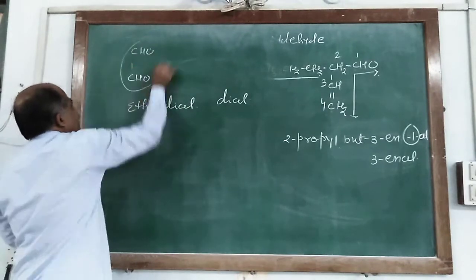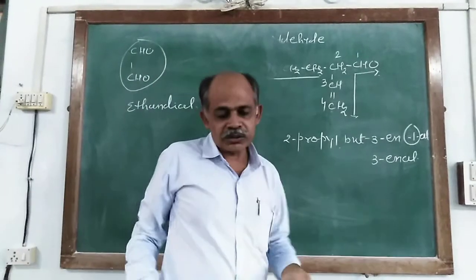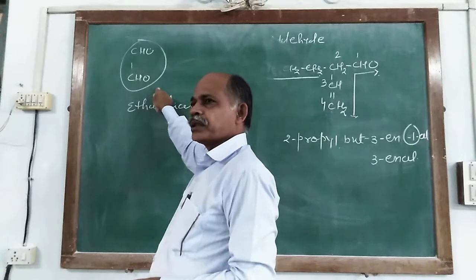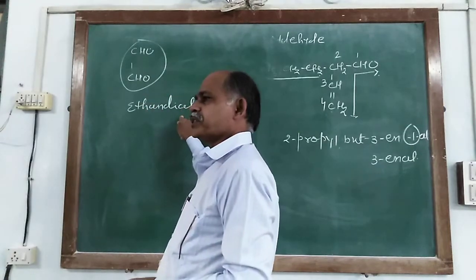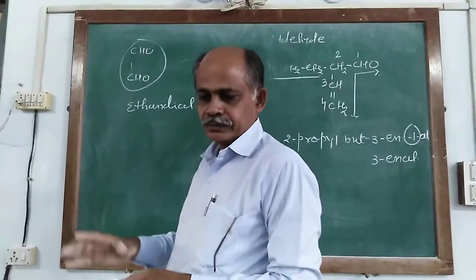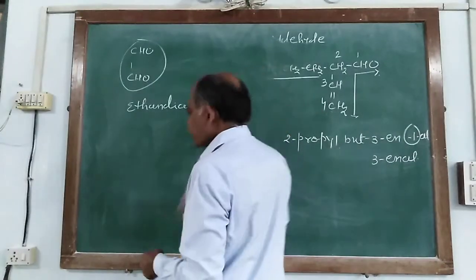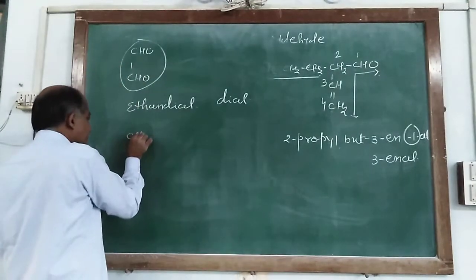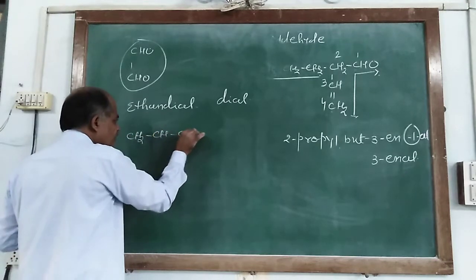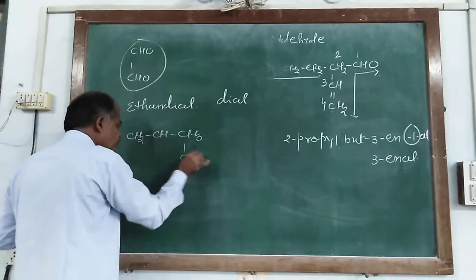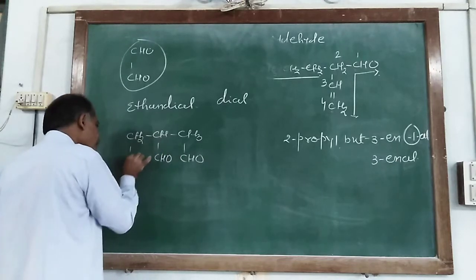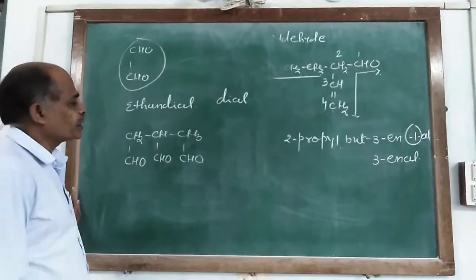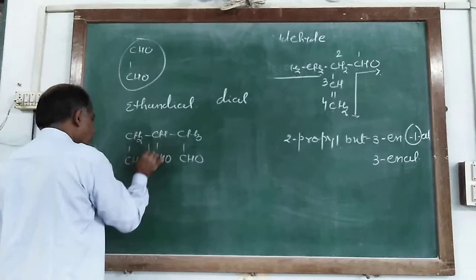Similarly, it is glyoxal. It is the trivial name, known as glyoxal, and according to the IUPAC system it is known as ethanedial. Sometimes you are given the structural formula for the aldehyde group in the form of CH3, CHO, CHO, and CH. So at that time, we choose the longest chain in form of this.